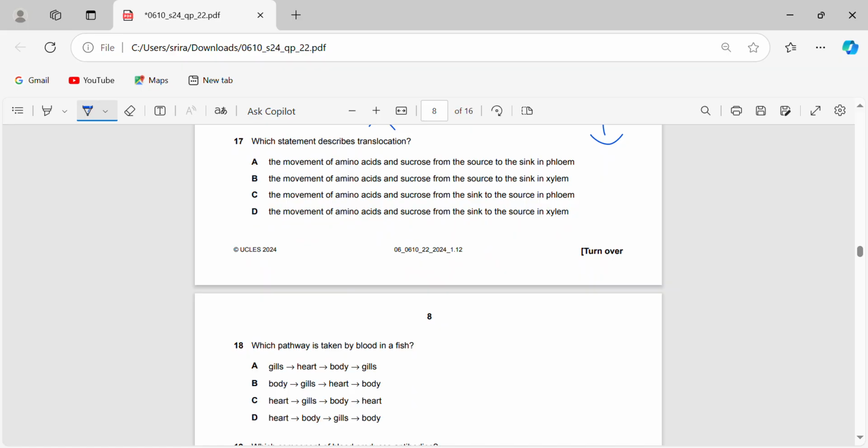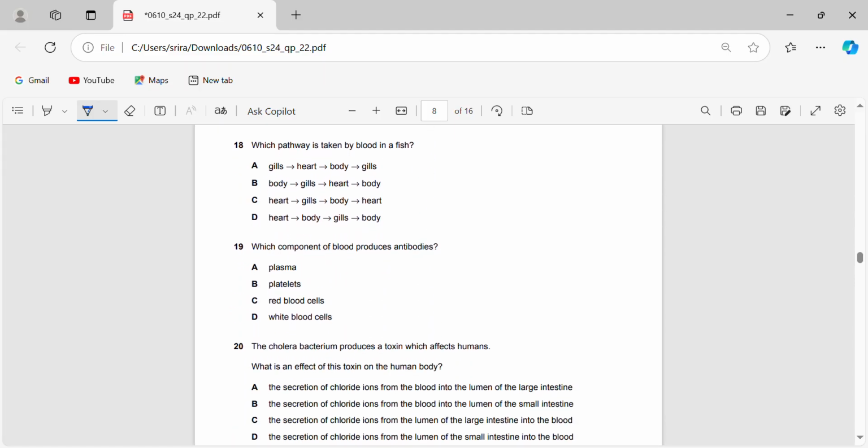17. So 17, what describes translocation? Okay, translocation only occurs in the phloem, of assimilates, like I was mentioning before, amino acids and sucrose. It's not going to happen in the xylem, so straight away B and D are wrong. The movement of amino acids and sucrose from the source to the sink in the phloem is the right answer, A. And C is the wrong answer here because it's saying sink to the source. Source is always where it's coming from. Sink is where it's going to. So you can't have it move from the sink to the source, only from the source to the sink. So 17A.